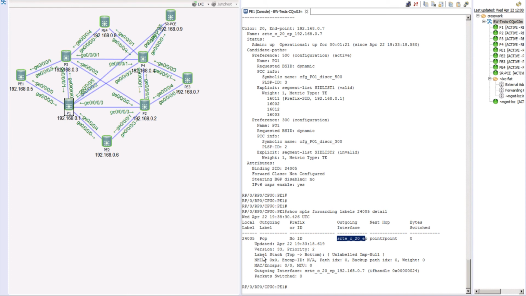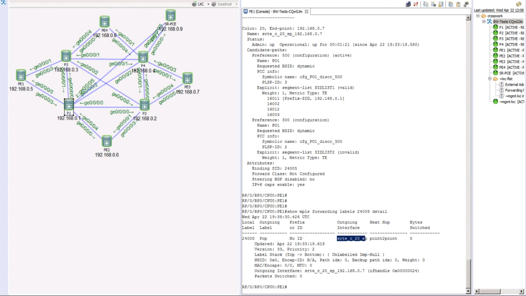Now if you look at the label, it says unlabeled and implicit null. This unlabeled doesn't mean anything basically, as the forwarding decision is given to this particular policy, which happens to be the outgoing interface. So this SR policy will impose additional labels as needed. That's what you are looking at over here, again the path and the interface being used and some other things.